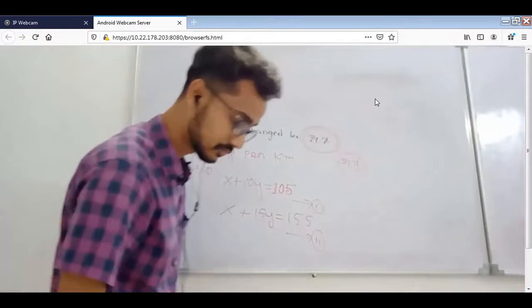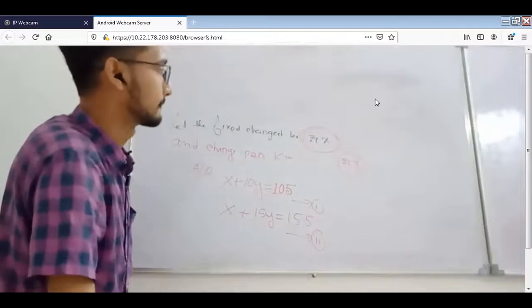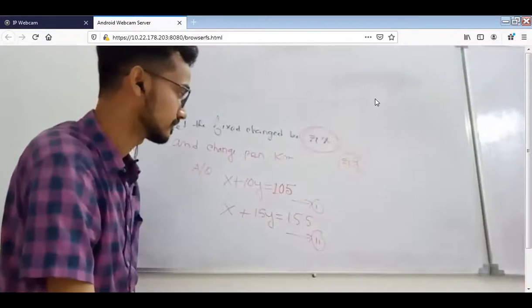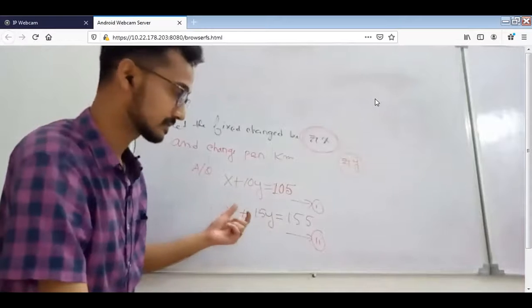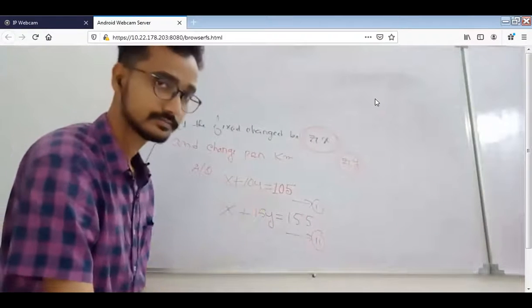How much will you have to pay for traveling a distance of 25 kilometers? Very easy. x plus 25y. Yes, good. Yes, x plus how much? Equal to, you have to put the value of x and y.